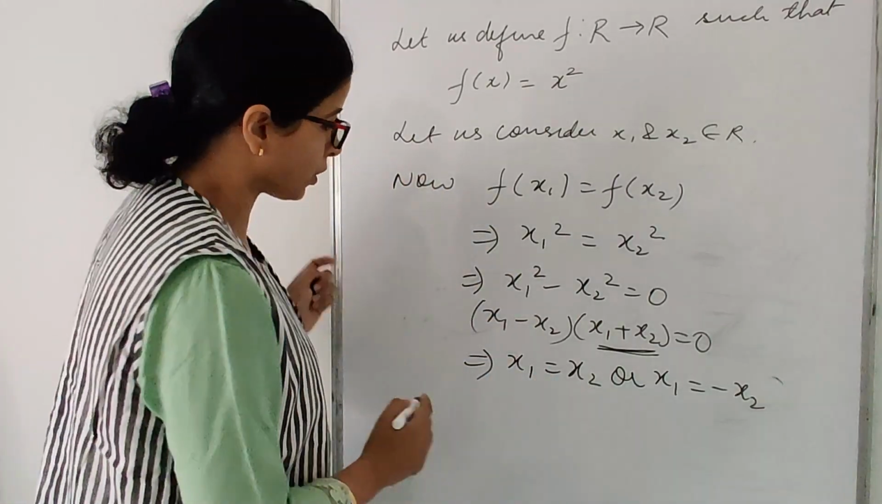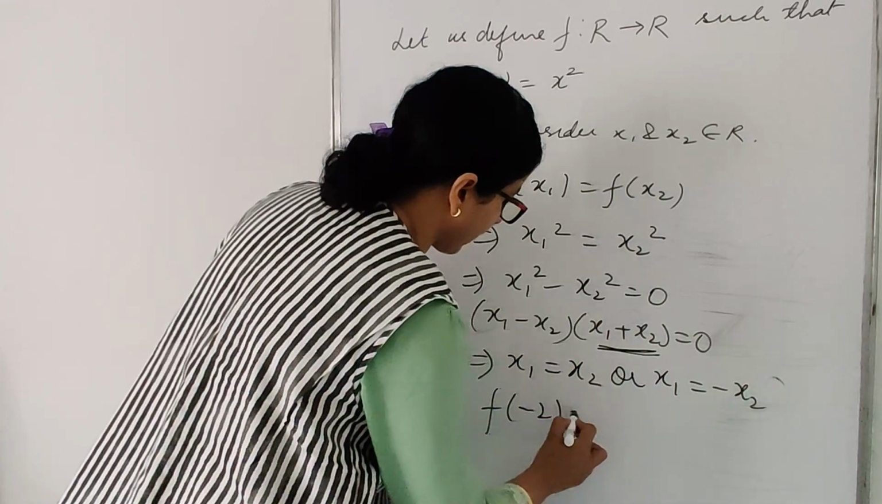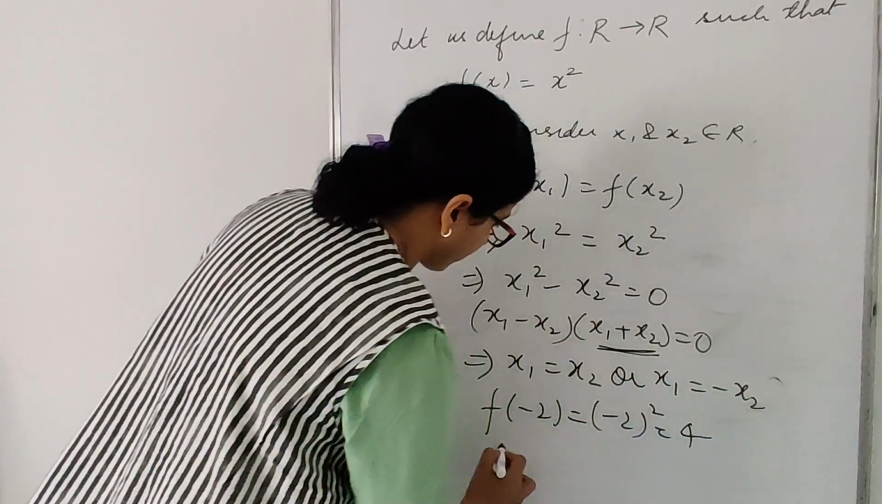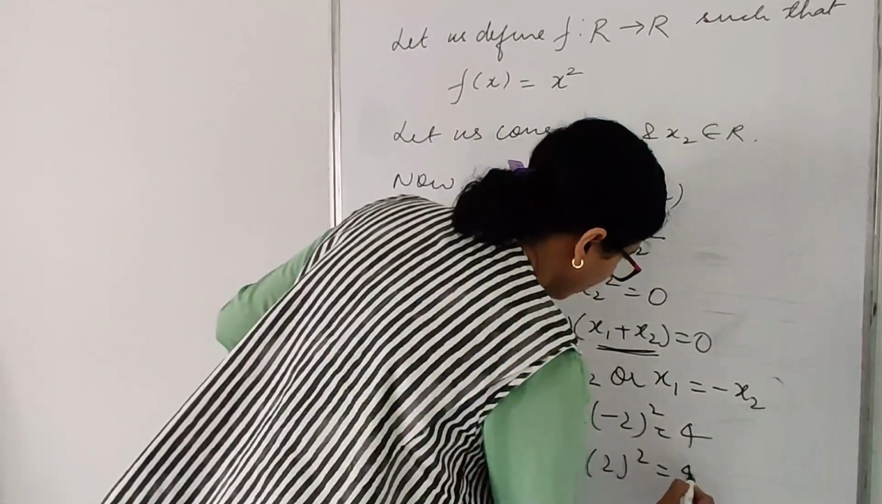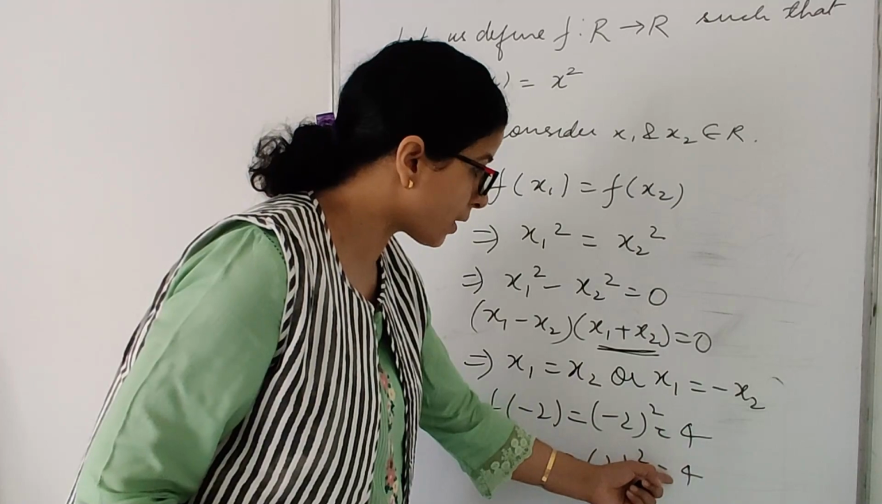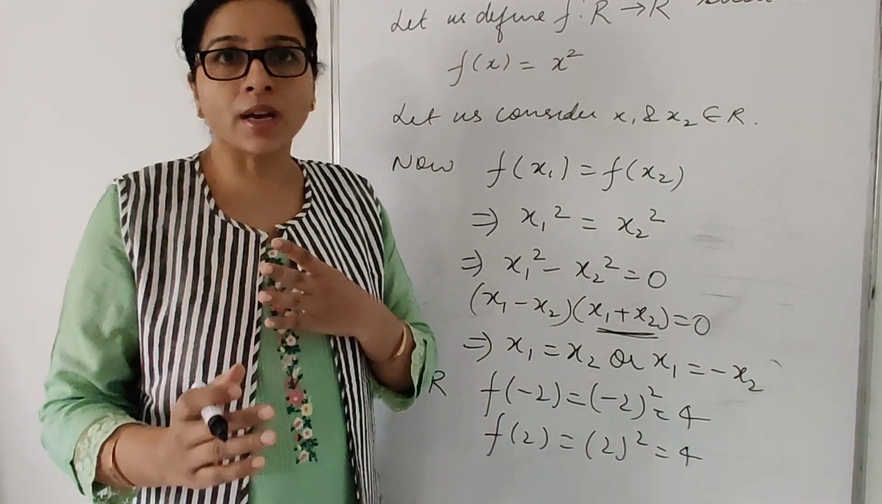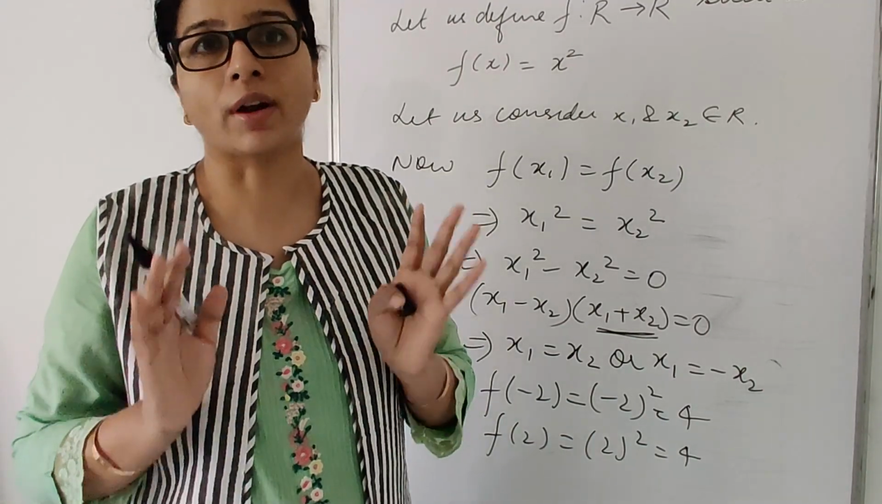Or the other way what you can do is, find out f(minus 2), right? What is f(minus 2)? Minus 2 square, which is 4. f(2) is 2 square, which is also 4. So my images are equal but my elements are not equal. So when the images are equal and the elements are not equal, it means the function is not 1-1.